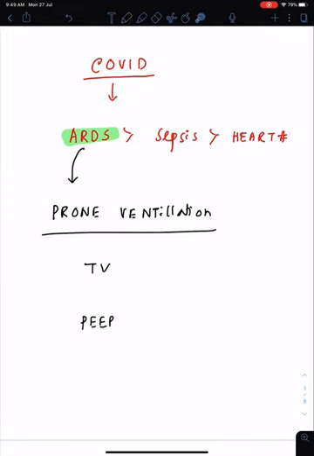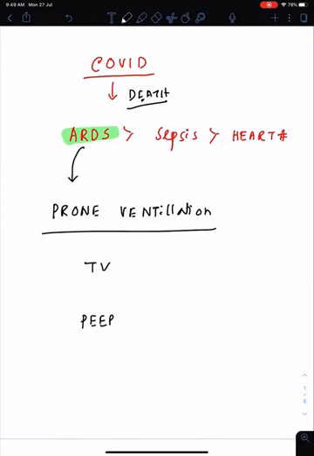So starting this, I want to tell you that in COVID-19, the leading cause of death is ARDS. It's followed by sepsis, followed by some heart ailments, and followed by secondary infection. But that's not important. What you have to remember, ARDS is the leading cause followed by sepsis.